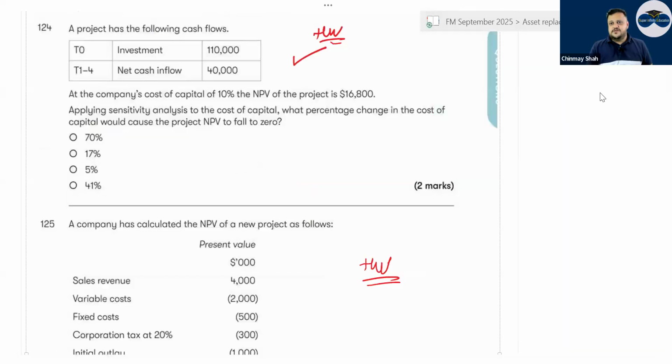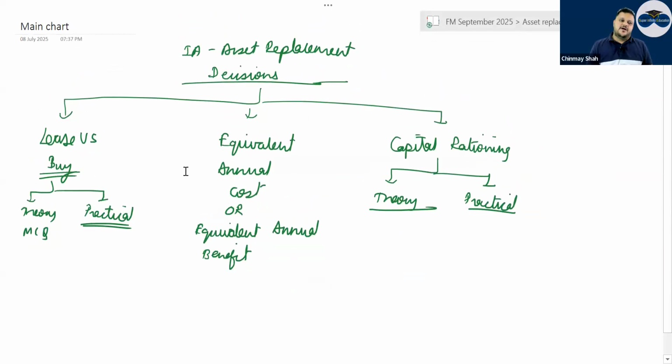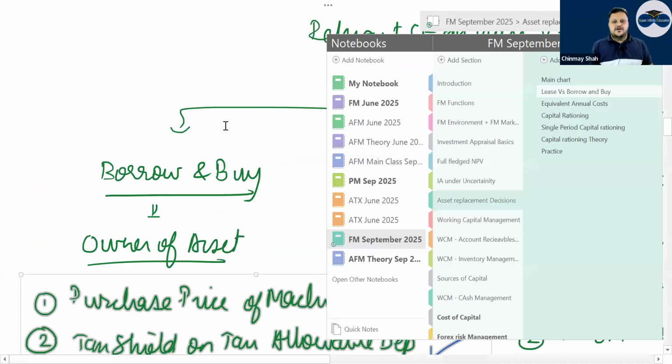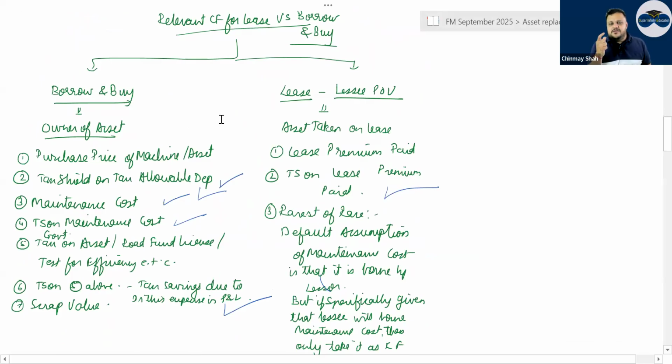Asset replacement decision. In asset replacement decision you may have lease versus buy, correct? Then you have the practical part, EAC and capital rationing. EAC or EAB. Lease versus buy is very simple, correct? The relevant cash flows for lease versus buy, right? In lease, basically you have taken the asset on lease, and in the buy option, you are going to borrow and buy the asset, correct? So generally the purchase price of the machine or asset is a relevant cash flow, and the tax shield on tax allowable depreciation is a relevant cash flow because you are going to be the owner.